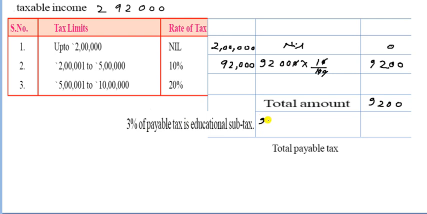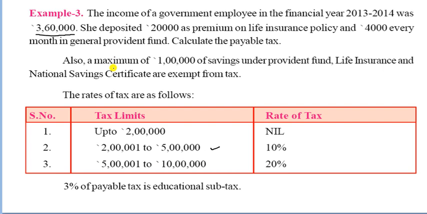So how can we calculate 3%? 9200 into 3%, that means 3 upon 100. The 0s will be cancelled out. Now multiply. 3 twos are 6, and 3 nines are 27. So the total amount is 276, and the total is 9,476. Let us see what will happen in the question. Now come to the question.